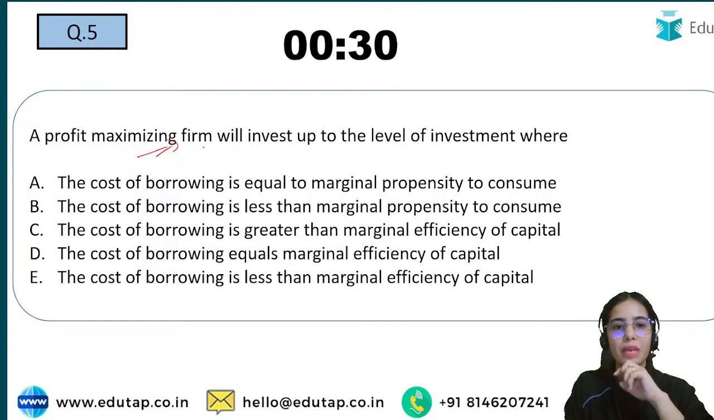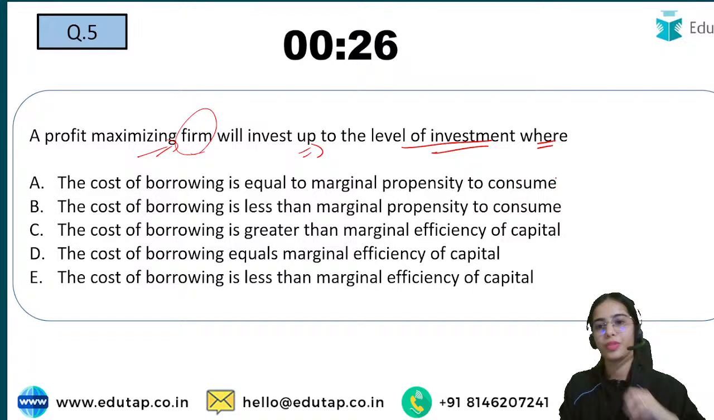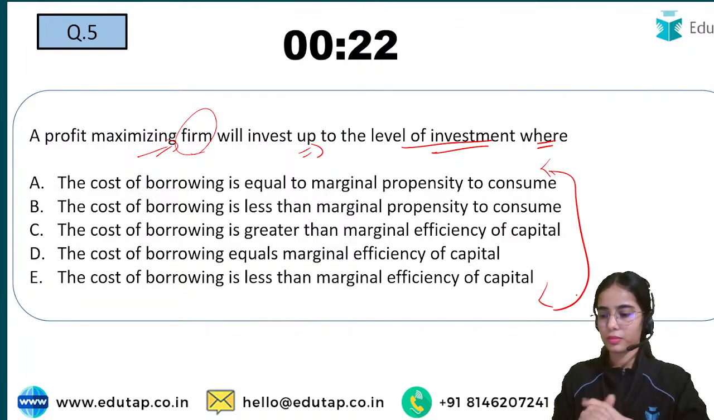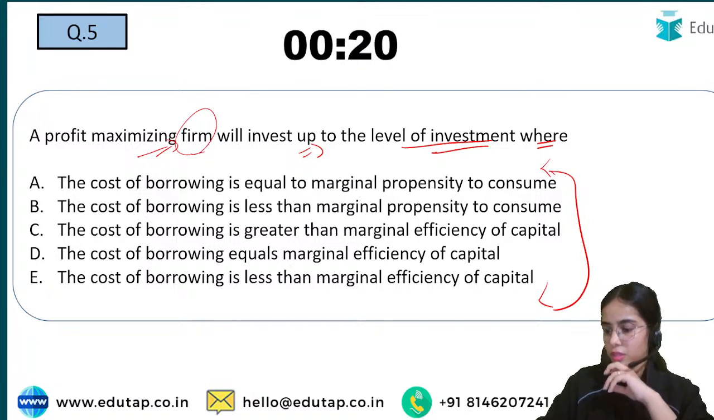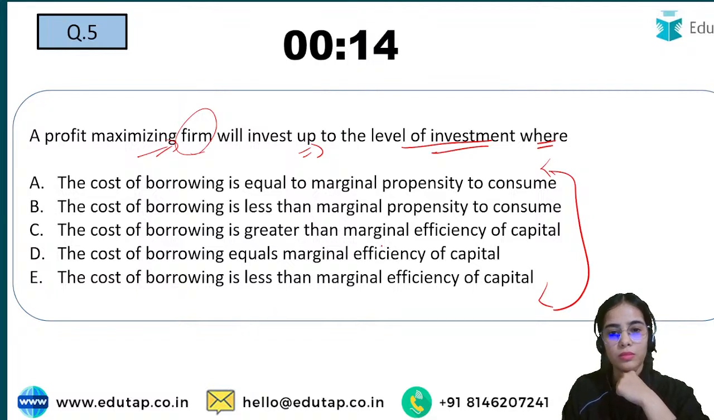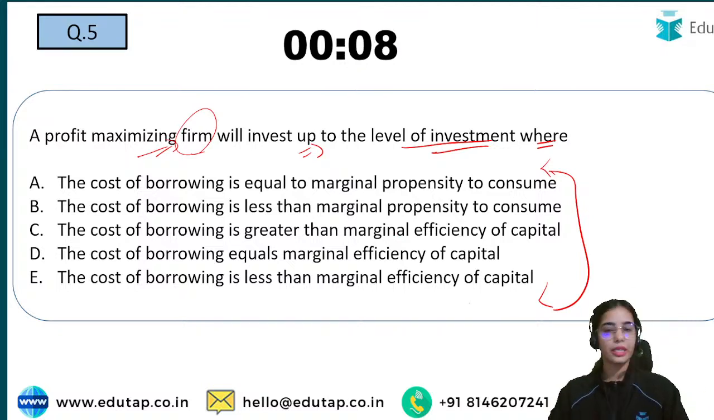A profit maximizing firm will invest up to the level of investment where, which of the following is correct? Try to answer this. Anyone who is able to give the right answer of this question? Try to think about it and then try to answer. D. Okay, Sarish has given the answer. What about the others?